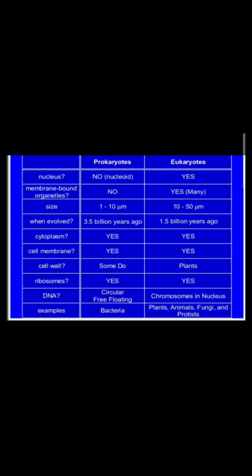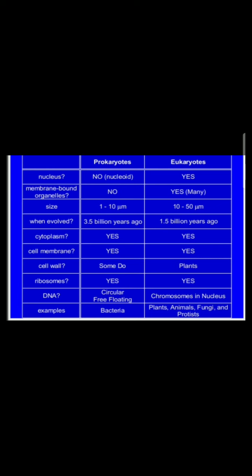Second character is membrane bound organelles. Prokaryotic cells haven't any membrane bound organelle, whereas eukaryotic cells have nucleus, Golgi complex, endoplasmic reticulum, mitochondria, well developed ribosome, Golgi some, centriole, and various other cell organelles. Number 3 is the size. The size of a prokaryotic cell is 1 to 10 micrometer, whereas eukaryotic cells have a much larger size than prokaryotic cells, which is 10 to 15 micrometer.